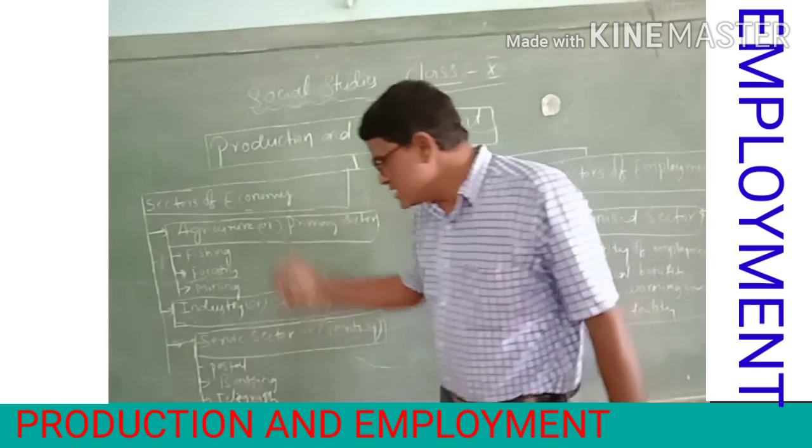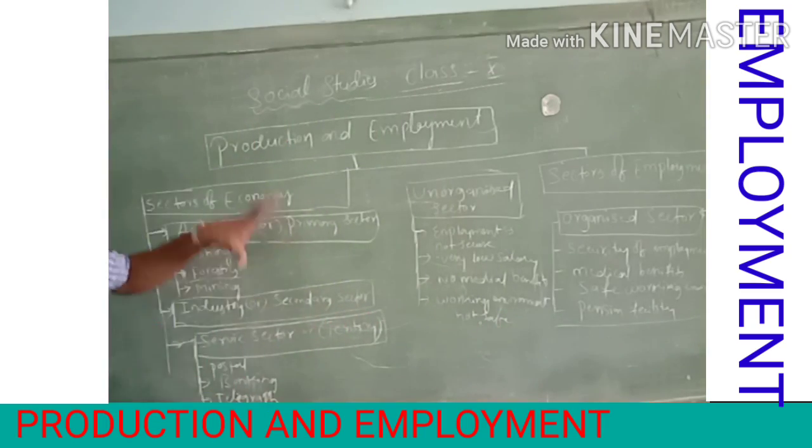These are the three economic sectors in the world. One is the primary sector, as you already know: fisheries, agriculture production, cattle rearing, domesticating animals, mining works, all come under primary. The industrial employment, who work in the companies, comes under the industrial or secondary sector.